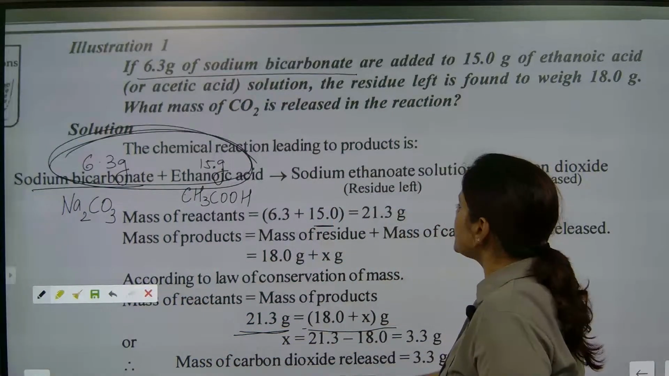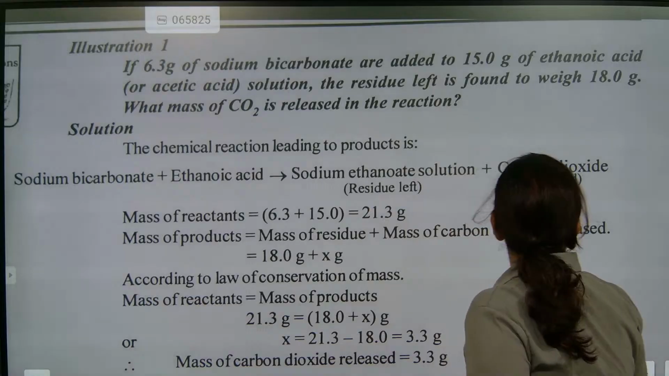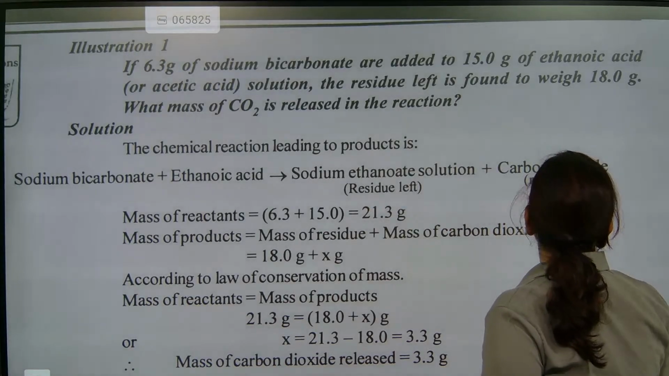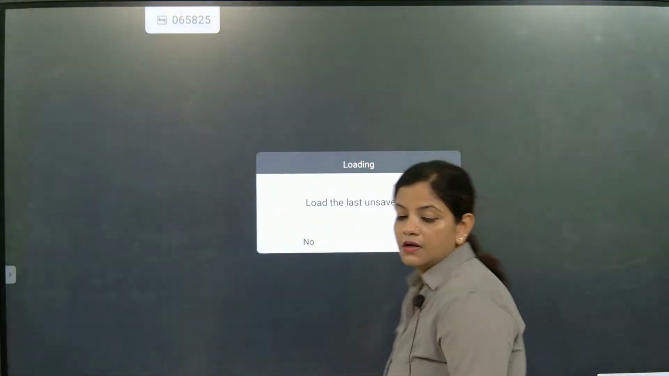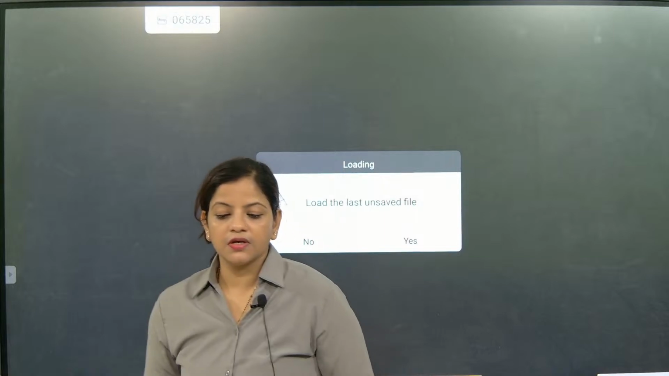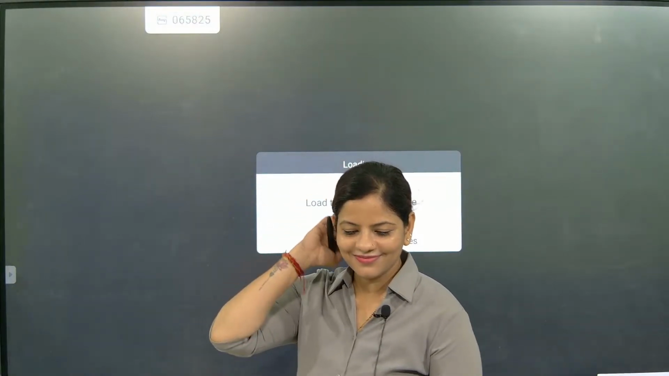Sodium ethanoate and carbon dioxide. We are going to do this question. No problem, Anjali.